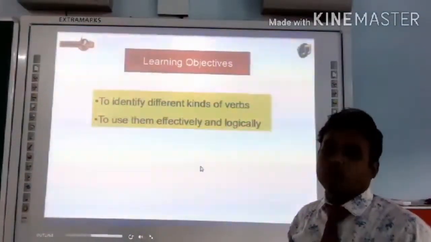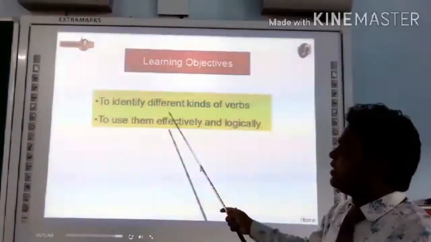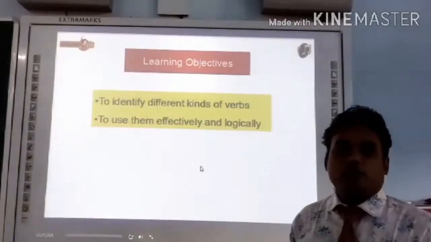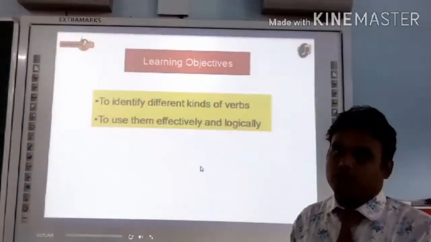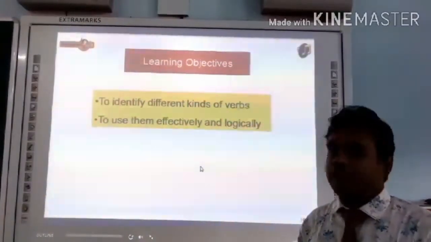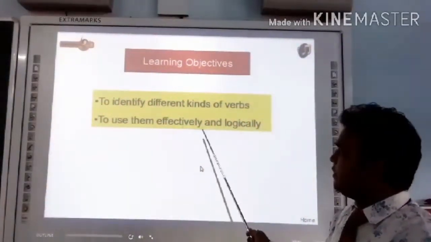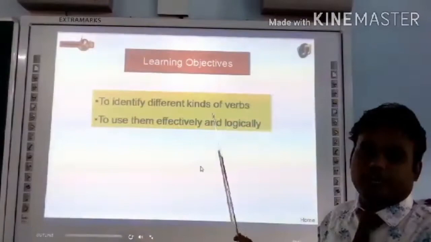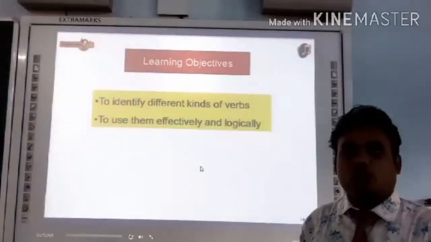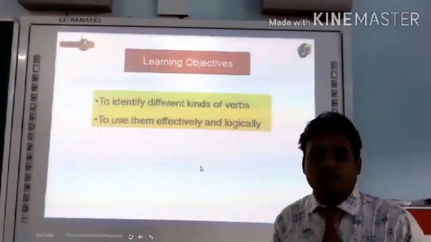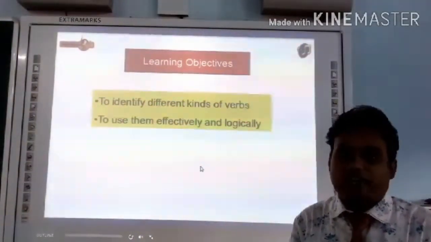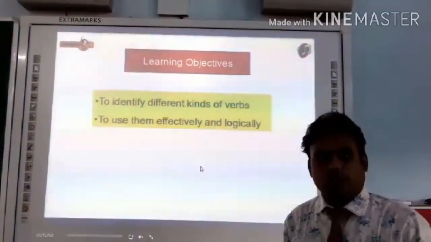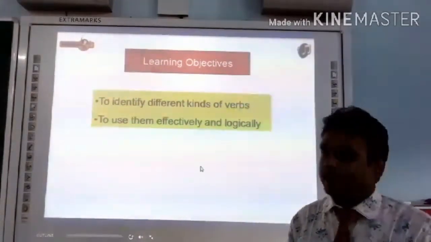Learning objectives. What are the learning objectives? To identify different kinds of verb. First of all, to identify what the different kinds of verb are. This is our first objective. The second objective is to use them effectively and logically. We must learn this topic to know where we should use verbs effectively and logically. So let's move to the next slide.